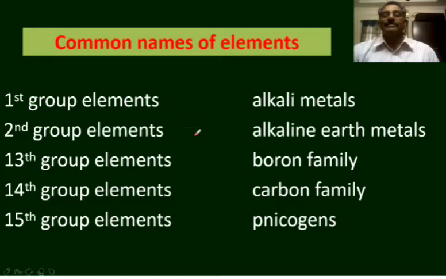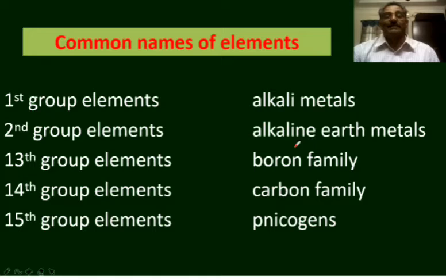In those times, these compounds used to be called alkaline earths. They are also alkaline in nature, that is basic in nature. The corresponding metals of those alkaline earths are said to be the alkaline earth metals. The alkaline earth metals are the second group elements, that is beryllium, magnesium, calcium, strontium, barium